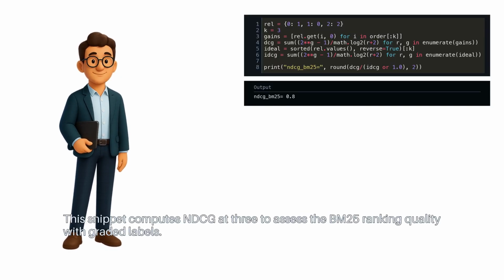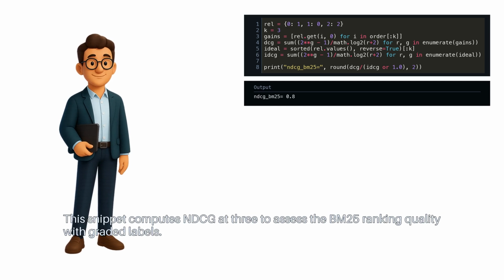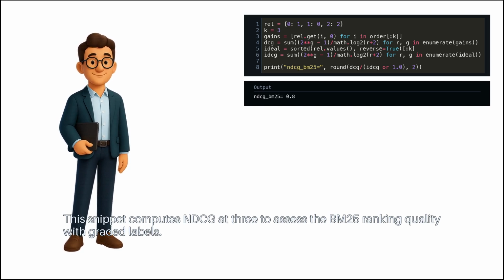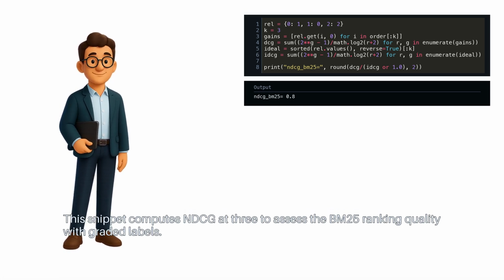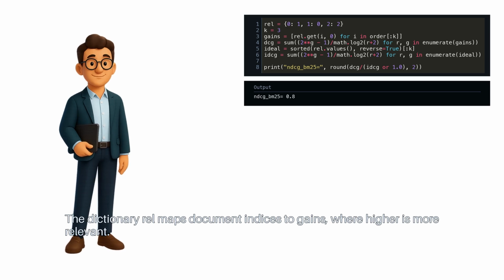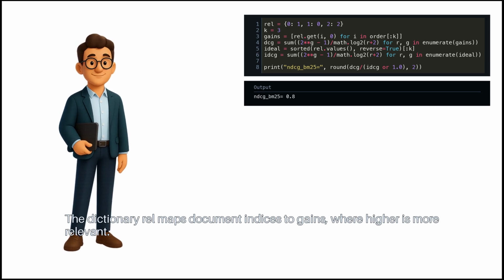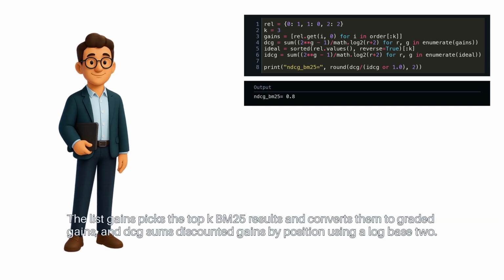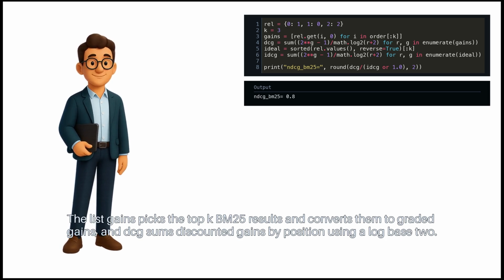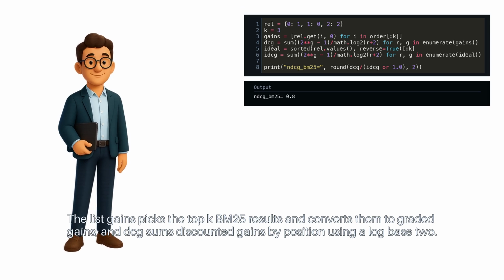This snippet computes NDCG at 3 to assess the BM25 ranking quality with graded labels. The dictionary rel maps document indices to gains, where higher is more relevant. The list gains picks the top K BM25 results and converts them to graded gains. And DCG sums discounted gains by position using a log base 2.